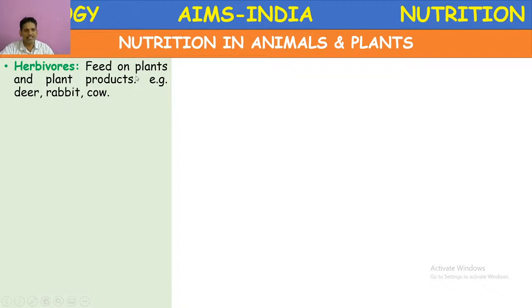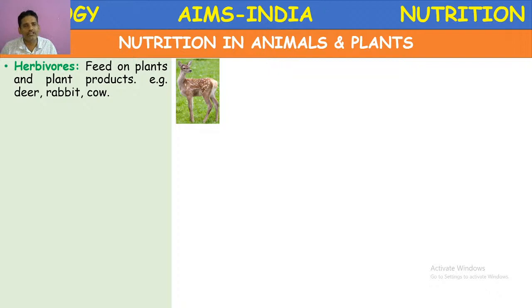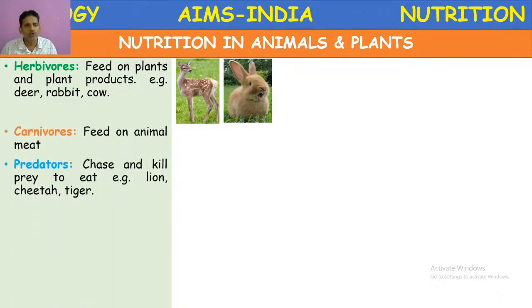This term represents the organisms which feed on plants and their products. For example, you can take all herbivorous animals like deer, rabbit, cow, buffalo, etc.